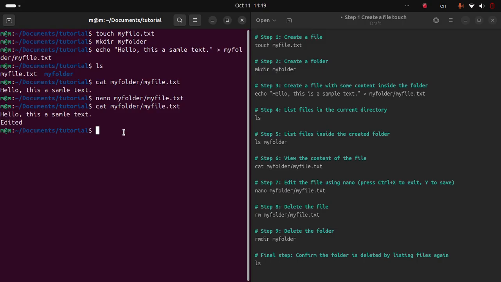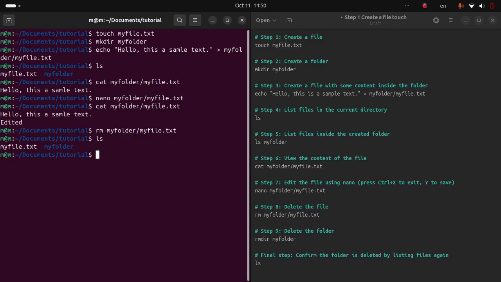Okay, so if I want to remove the myfile.txt in myfolder, I can use the command rm myfolder slash myfile.txt, as I want to remove this text. Okay. Then if I use the command ls, I am getting myfile and myfolder, but the file that was in myfolder was deleted.